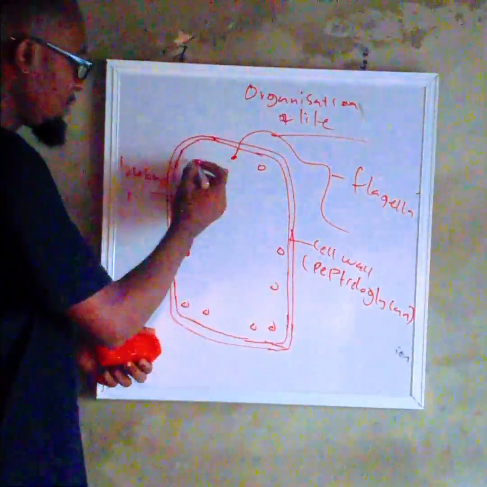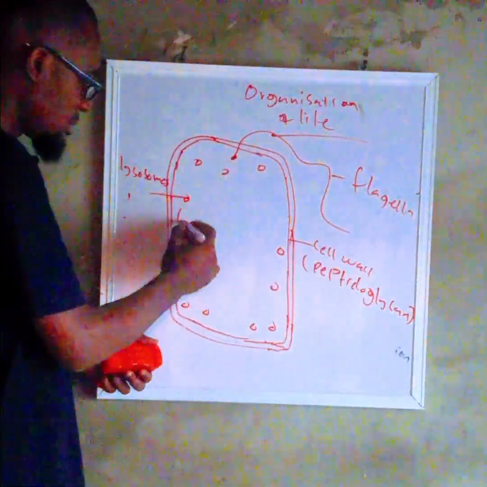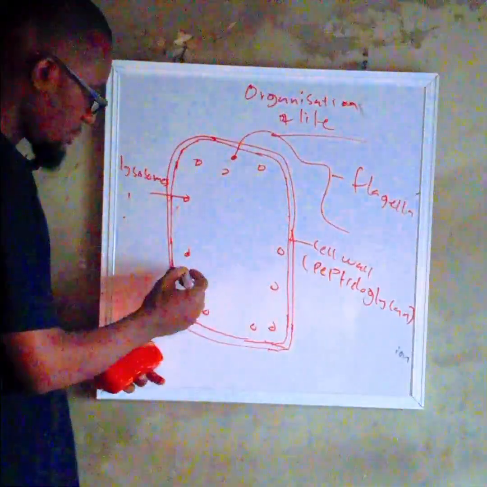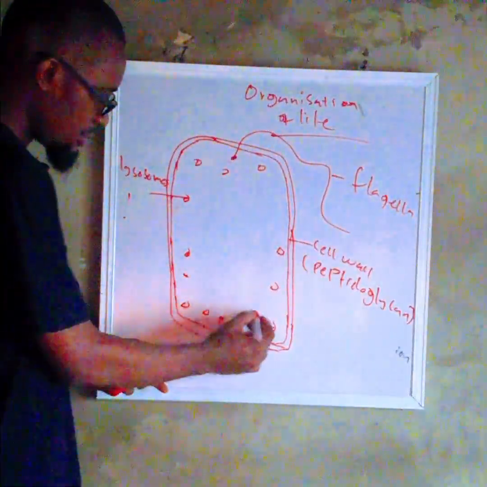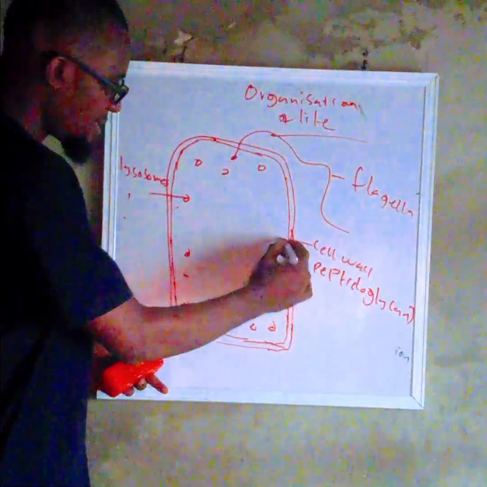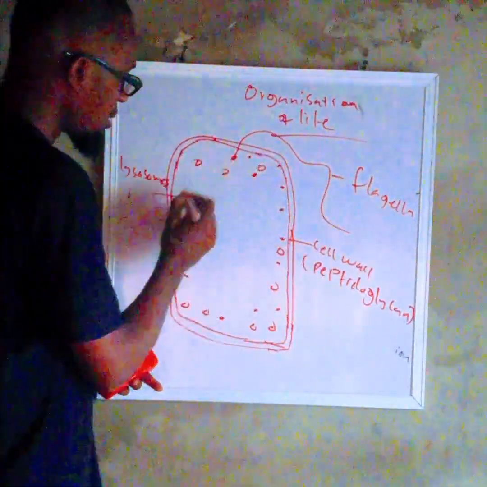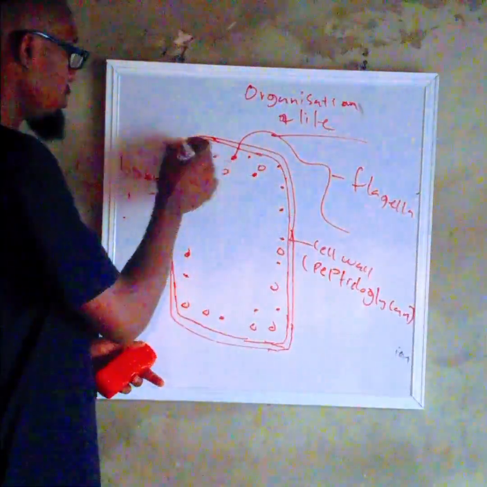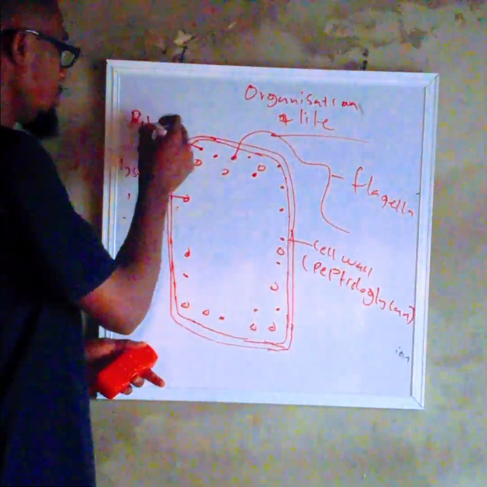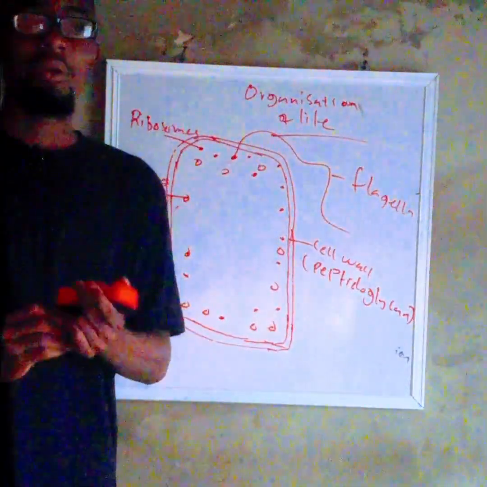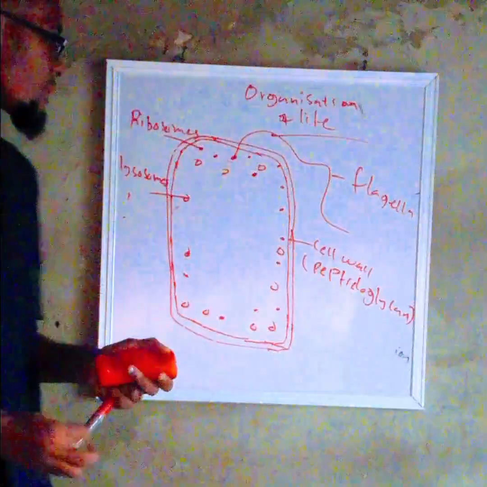Now, we also have, let me put little dots. This little dot here represents the ribosomes. These ribosomes are used for protein synthesis or breakdown of protein-related materials.